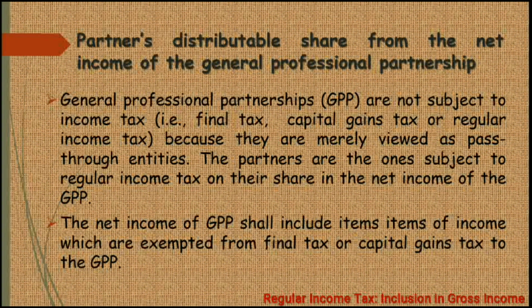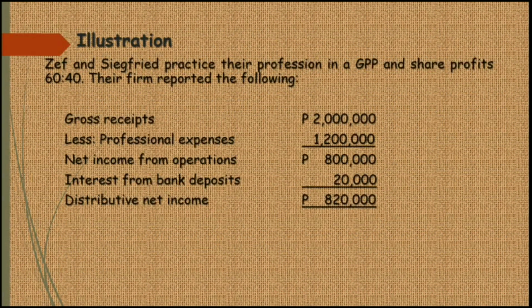Now, let's have this illustration. Zeph and Siegfried practice their profession in a GPP and share profits 60-40. So, 60 kay Zeph, 40 kay Siegfried. Their firm reported the following. Gross receipts 2 million pesos, less professional expenses of 1,200,000 pesos. So the net income from operations is 800,000 pesos. And then plus the interest income from bank deposits, 20,000 pesos. So the total distributive net income is 820,000 pesos.